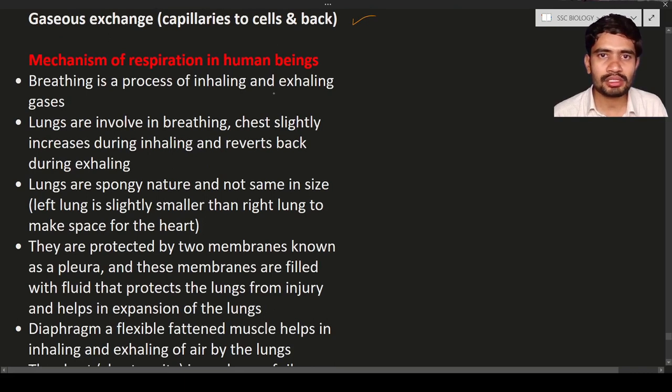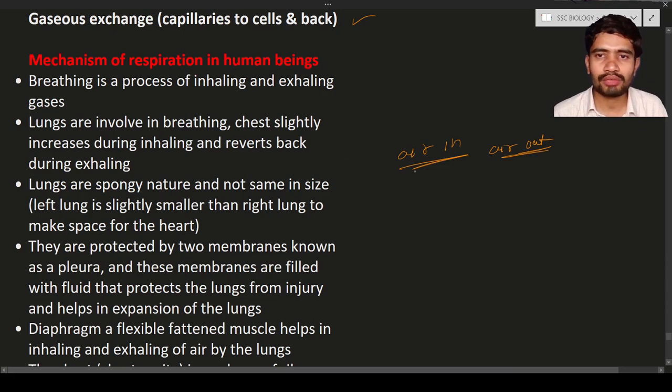The first one is the mechanism of respiration in human beings. How the system works in human beings is the topic we are going to discuss in this subheading. Breathing is a process of inhalation and also exhalation. Inhalation means taking air in, the air goes inside the body. Exhalation means the air moves out. So during breathing, air enters the body, and during exhalation, the air moves out of the body.